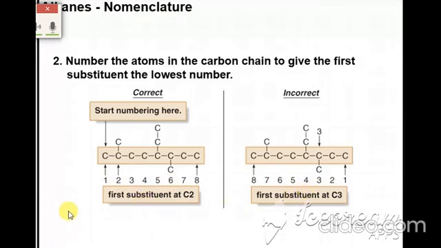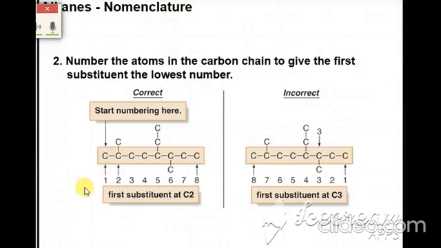If you select this chain, both sides are equal, both have 8 carbon atoms, but you write the name numbering 1, 2, 3, 4, which gives the lowest number to your substituent. Here C2 is the lowest number given to the substituent. Here it is 3. So which one do you select? The first one. Start numbering here, not from this side.